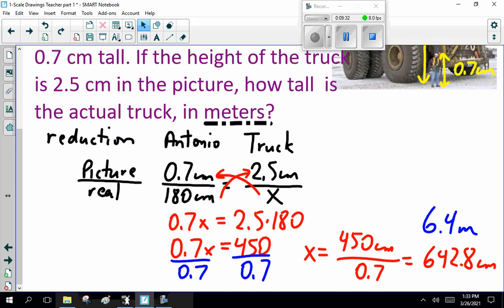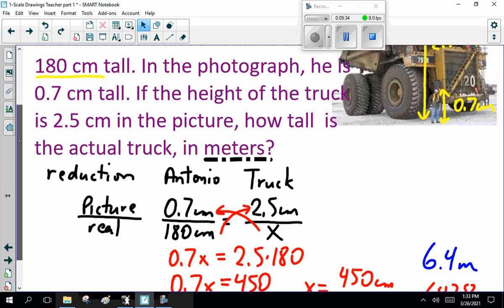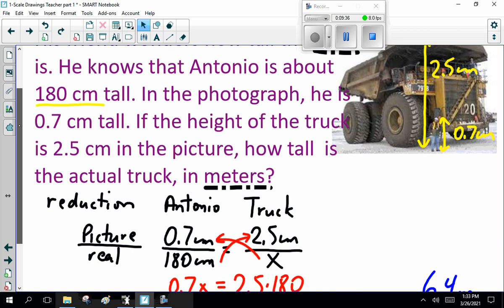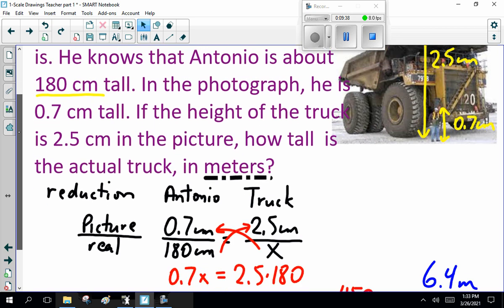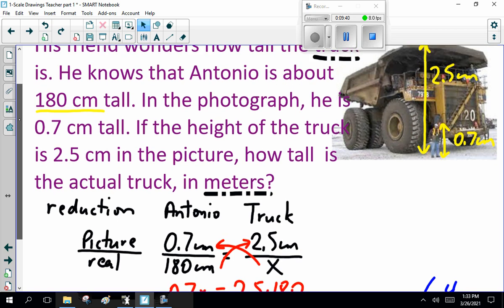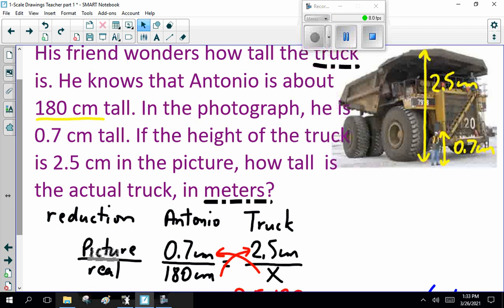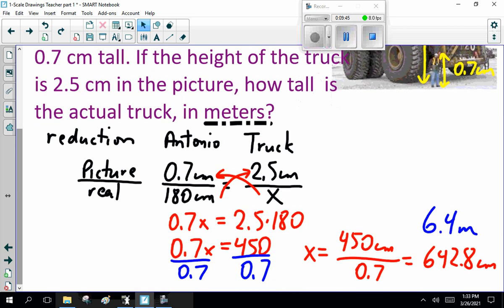Which is reasonable. Look at this. When you look at that, go, yeah, if Antonio is like 1 point something meters, and the truck is something like 4 times, 3 times bigger than that, yeah, I believe it. All right, so far so good?